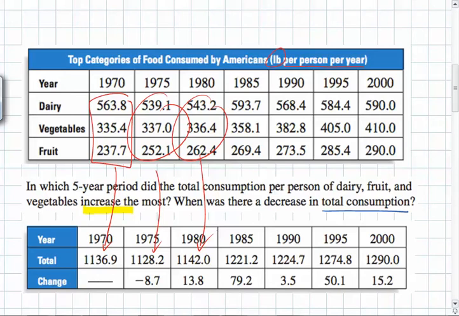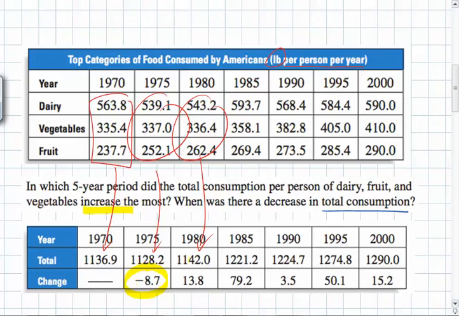And then what was done is the net change, the total change in each 5-year period was calculated. So this total right here, 1,128.2, was subtracted from 1,136.9. So the change from 1970 to 1975 was negative 8.7. Overall, Americans consumed 8.7 fewer pounds of food in the year.